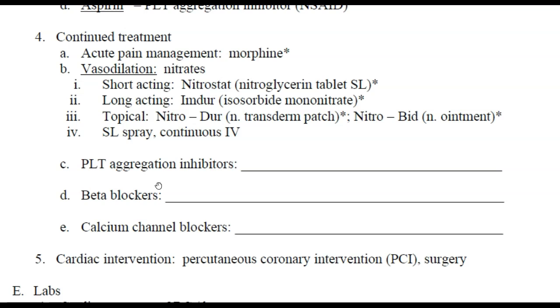Then we also have the long-acting nitrate. An example of it would be Imdur or isosorbide mononitrate. Again, a long-acting nitrate that we administer in this patient would be Imdur or isosorbide mononitrate. We also have the topical nitrates, which is commonly Nitro-Dur or Nitro-Bid. So that's a transdermal patch, and then the Nitro-Bid is a transdermal ointment.